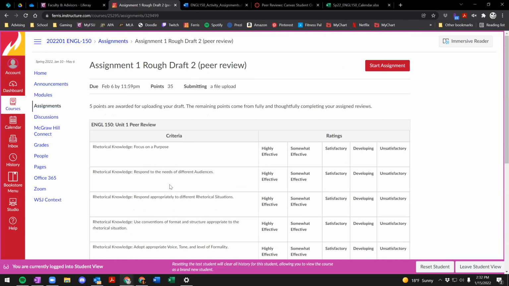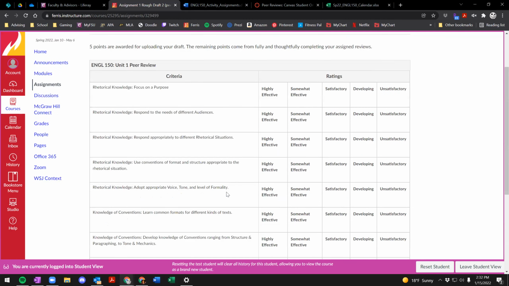So in order to be able to fully answer these questions and understand what is the expectation for you as a peer reviewer, as well as for you as a writer, you can use that rubric that I have created to give you more detailed information on what does this look like as being highly effective. What is somewhat effective? So instead of just saying highly effective, there's a lot of text written to give you an idea of what that actually means.